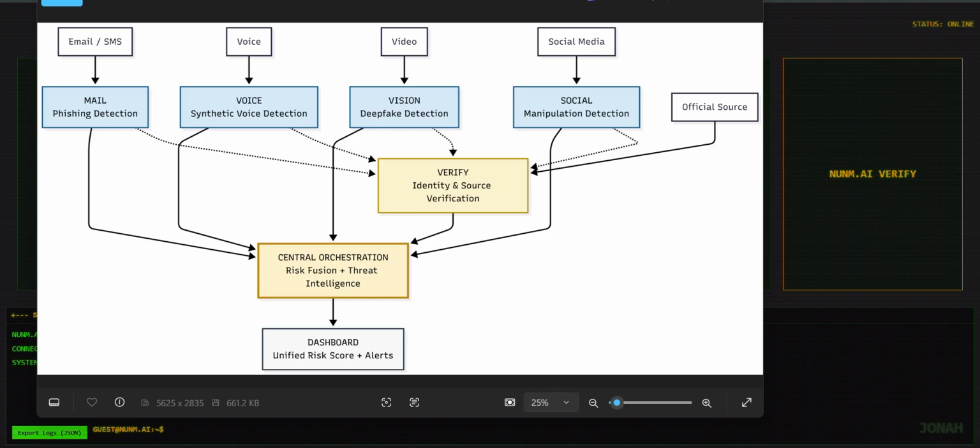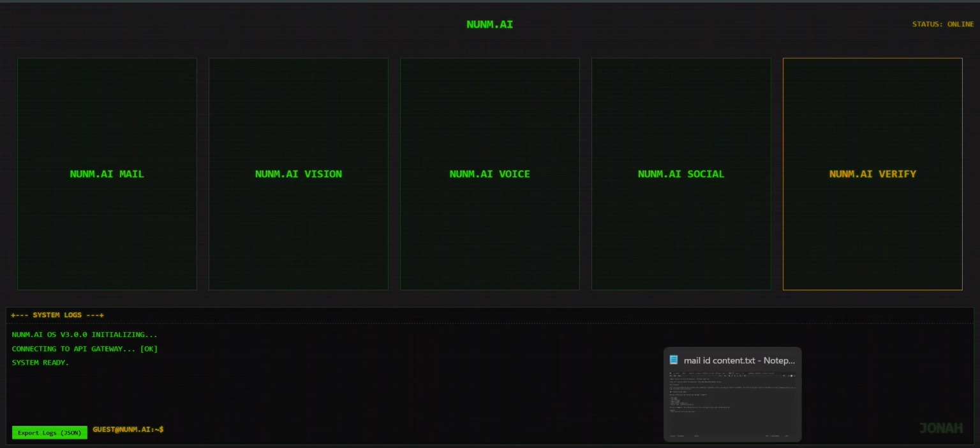At the backend, everything goes through a common ingestion and orchestration API. We have four major detection modules: the phishing detection, synthetic voice detection, deepfake video detection, and AI-generated social media detection. And connecting all of them is our key component, NUNAI Verify, our SEBI Trust Chain. Let us now start with the phishing attack.